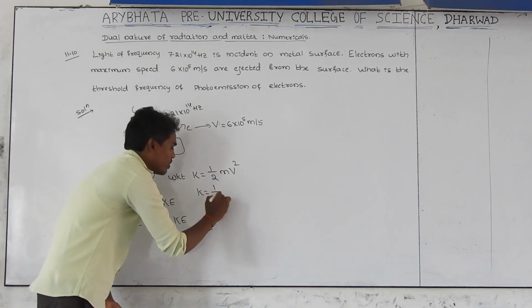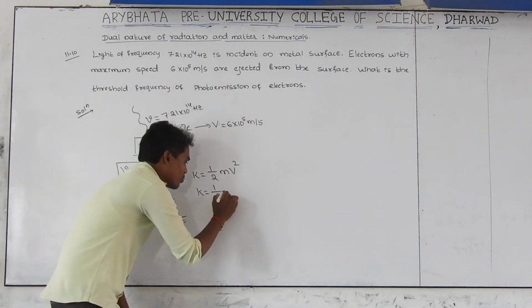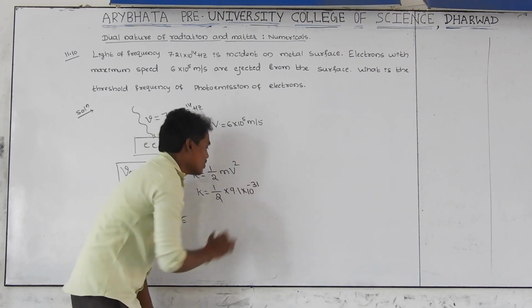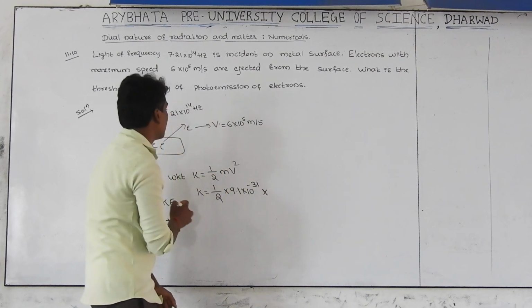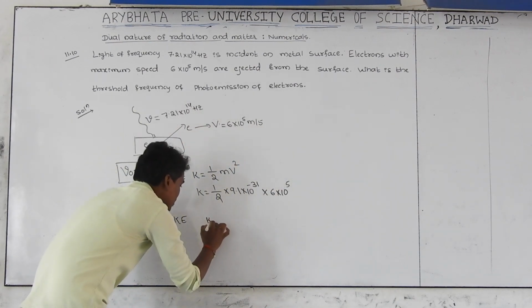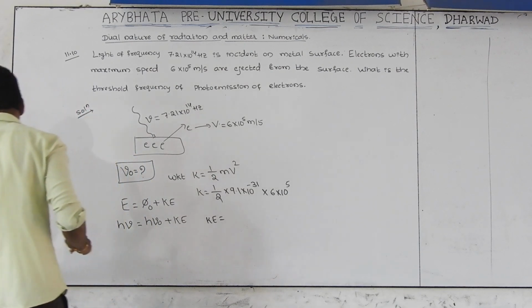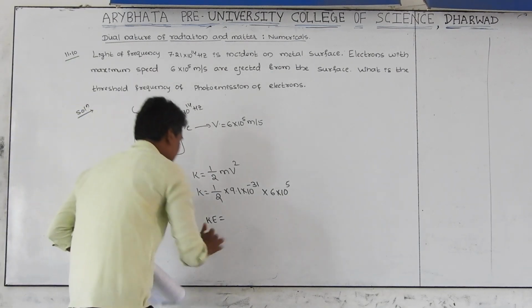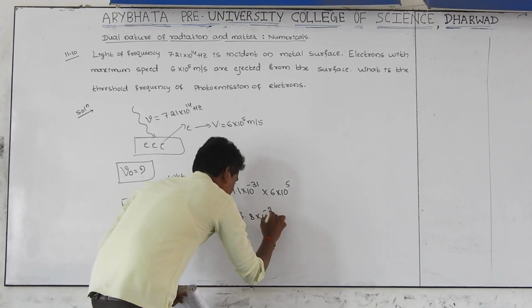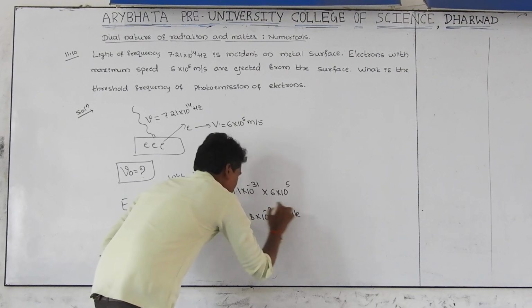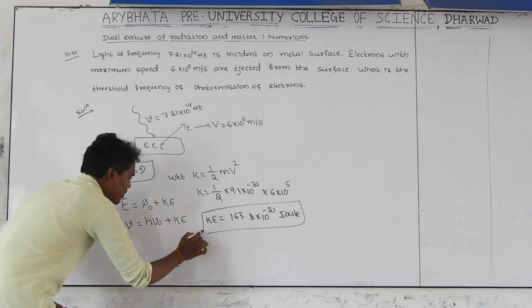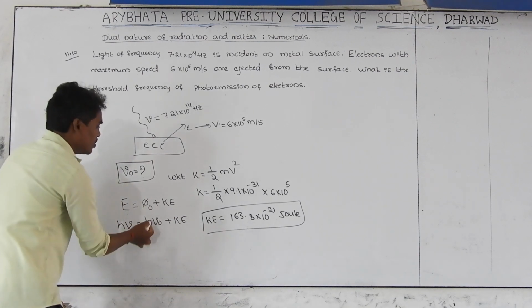Kinetic energy is equal to 1/2 times the mass of the electron, a standard value of 9.1 × 10^-31, and the velocity given, 6 × 10^5. Calculating the kinetic energy of the electron, you get the answer: kinetic energy equals 163.8 × 10^-21 joule. By substituting this value of kinetic energy here, find the value of the threshold frequency.